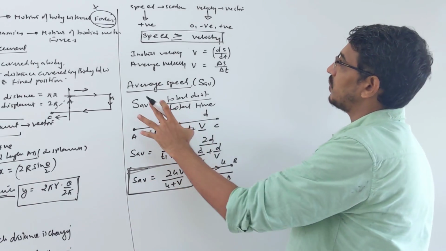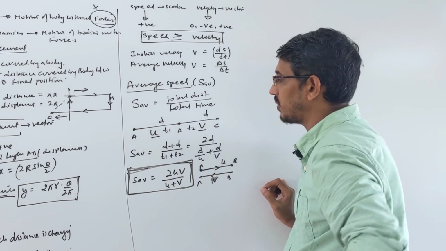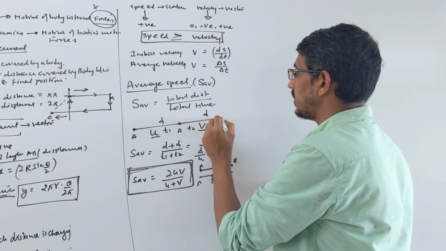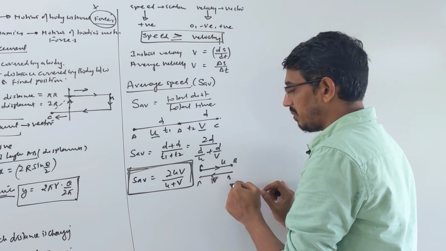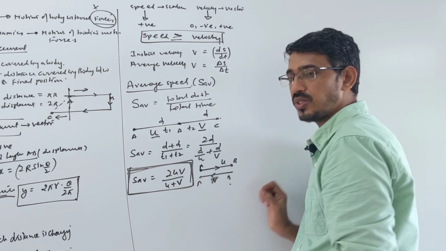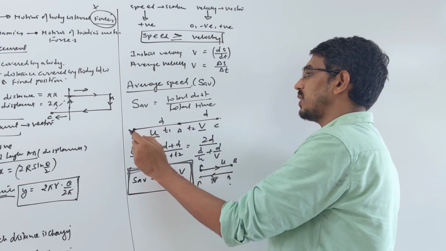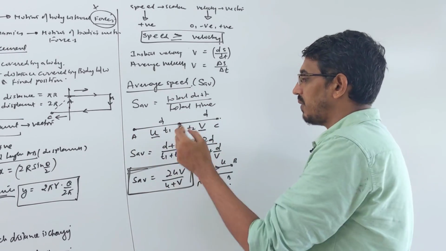But if this question is asked for average velocity: a body moves from A to B, B to C, then what is the average velocity? In this straight-line case it is the same answer only, because distance and displacement are the same. But if the body returns, it becomes 0, because displacement becomes 0.